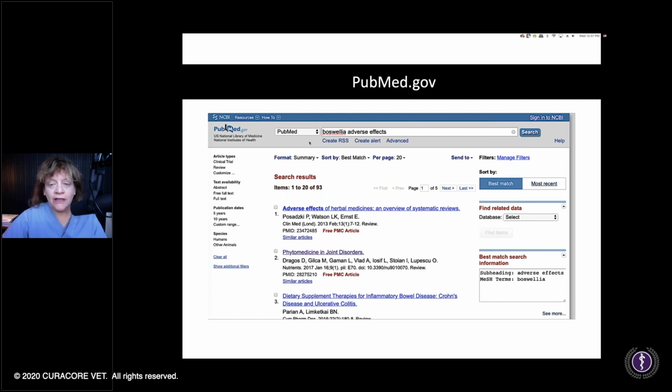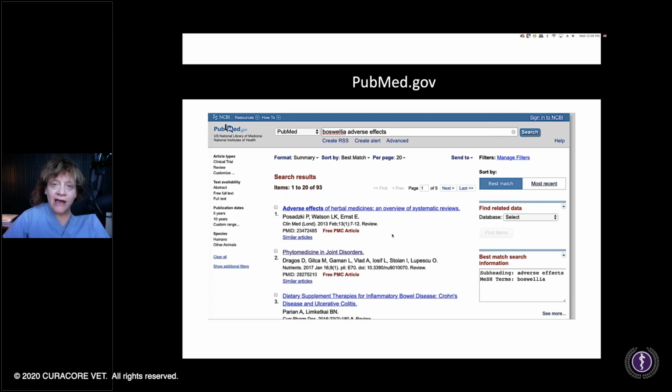And as we'll reiterate this later, PubMed.gov, and they do have a new type of web page format. But notice here on this left side under text availability, free full text. So this is your opportunity to go online shopping without taking your credit card out and keeping yourself nice and busy and your brain nice and active and happier than maybe it's been past few weeks, and find great information that is thrilling to see. So here, right off the bat, we have adverse effects of herbal medicine. It's an overview of systematic reviews that we'll be discussing Boswellia and so on. So this free PMC article means it's free for download.